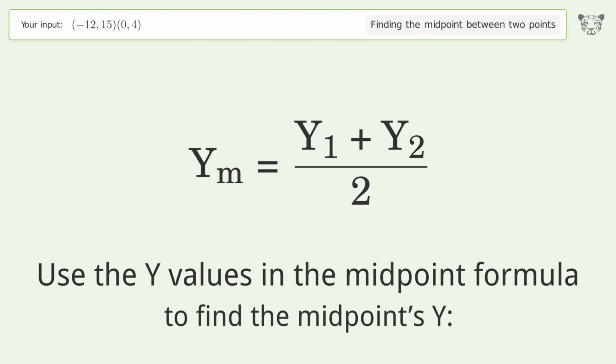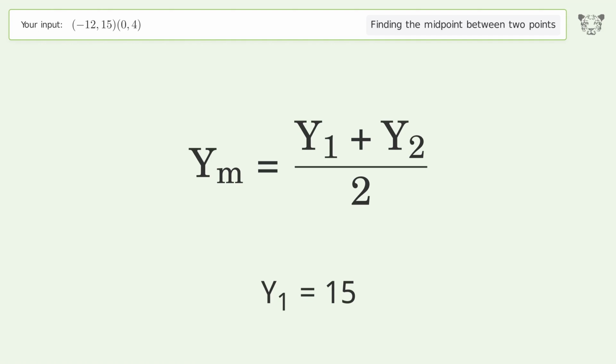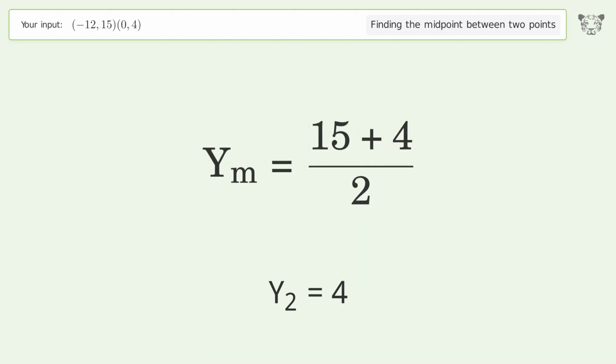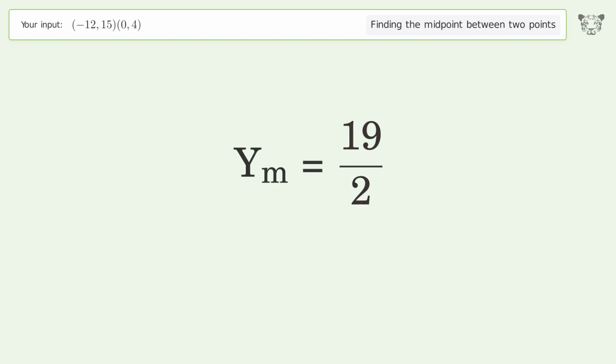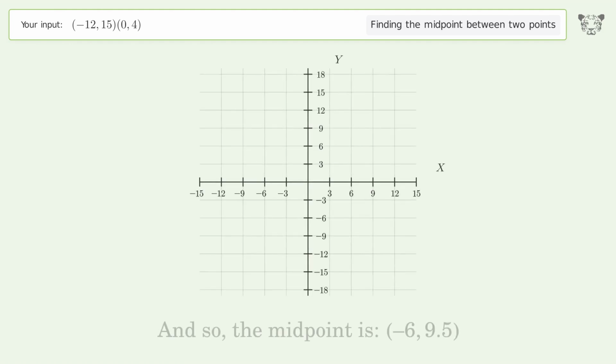Use the y values in the midpoint formula to find the midpoints y. y1 equals 15. y2 equals 4. Simplify the arithmetic. And so, the midpoint is -6, 9.5.